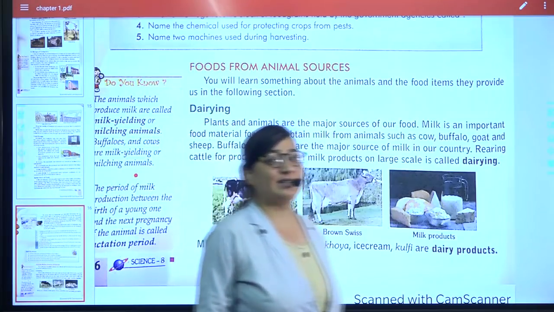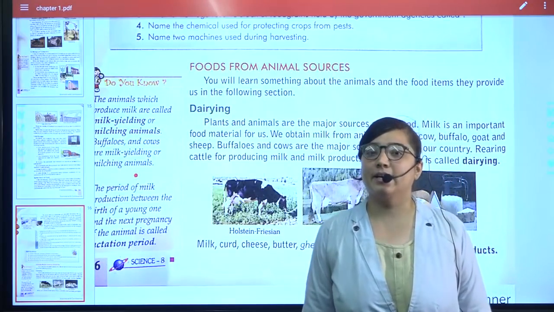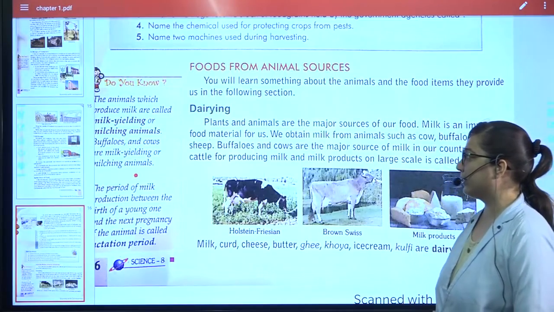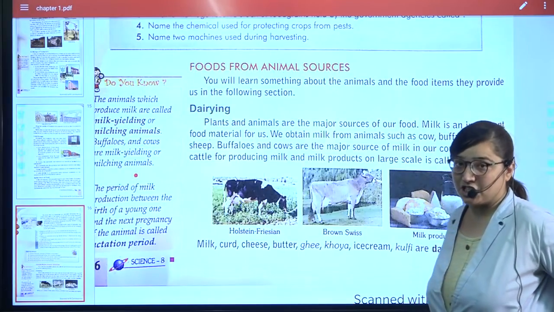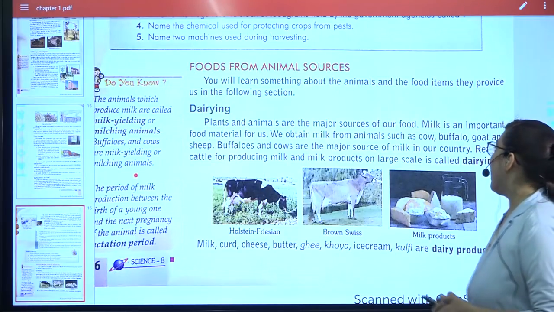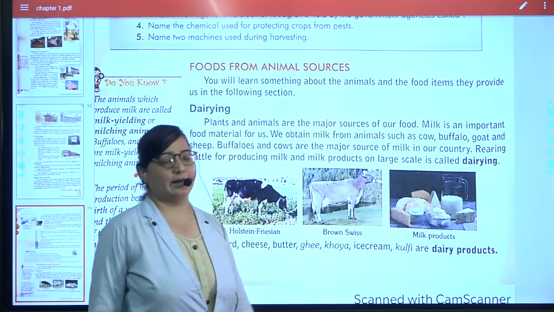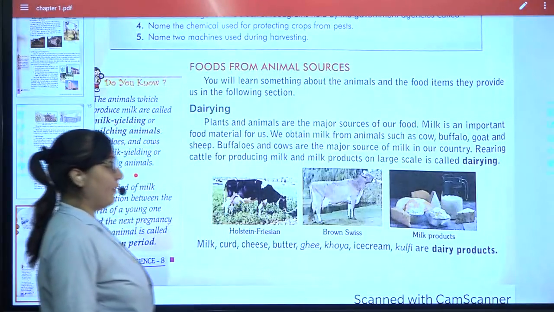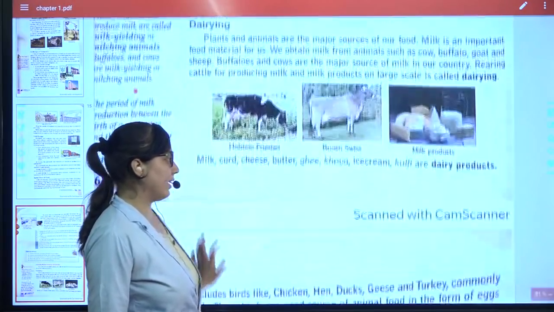Daily, the day starts by having milk or tea. In tea also, the main thing is milk. So our whole daily routine depends on milk. We obtain milk from animals like cow, buffalo, goat and sheep. Buffaloes and cows are the major source of milk in our country, and the rearing of cattle for producing milk on a large scale is called dairying. A very important definition. The various dairy products are given here: milk, curd, butter, ghee and ice cream.